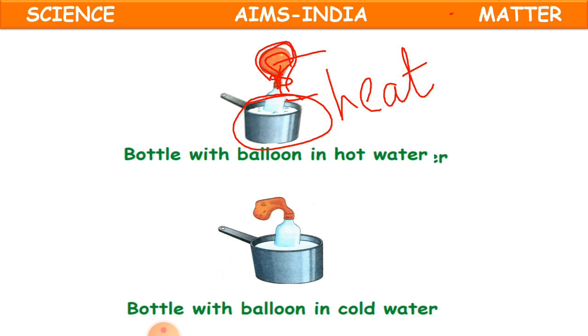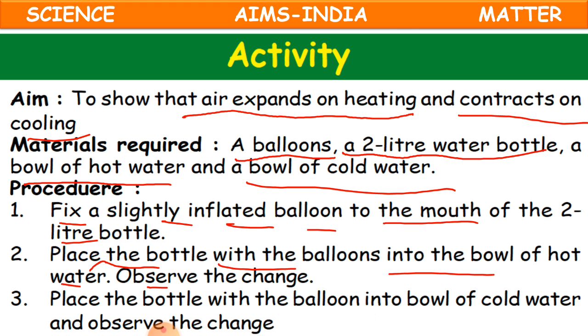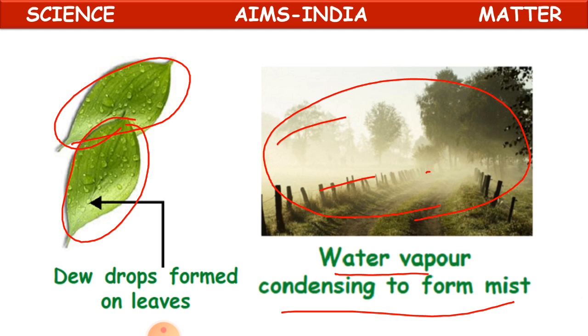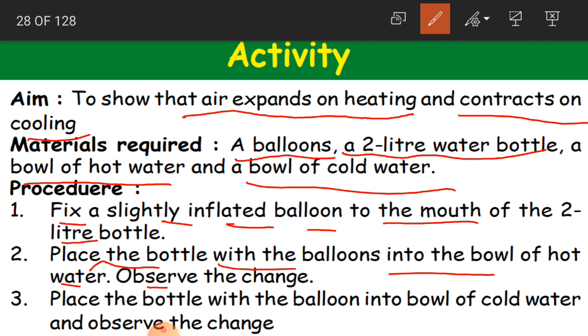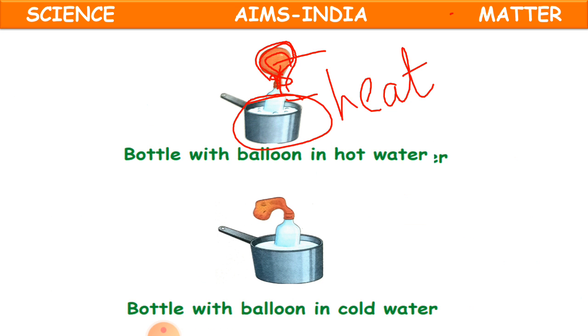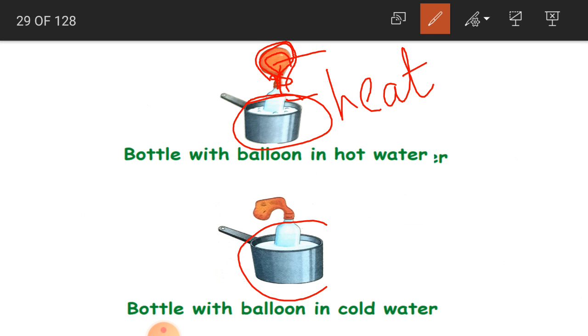And now again, if you see about the cold water, place the bottle with the balloon in a bowl, and then you just insert that bottle in the cold water, and you just see the change. So what happens here? See what is happening. Immediately, the same bottle, if you keep it in the cold water container, the size of the balloon has decreased. It has been deflated.